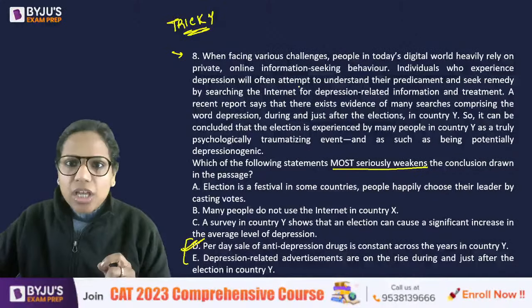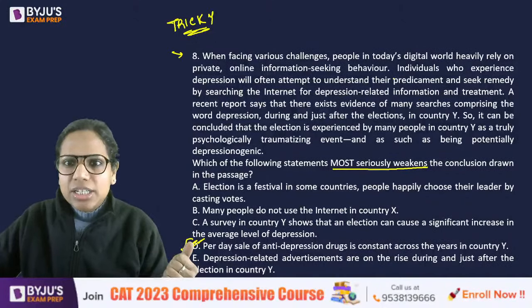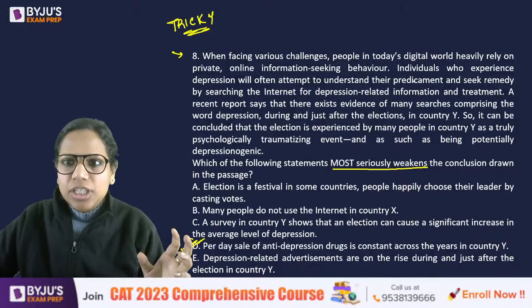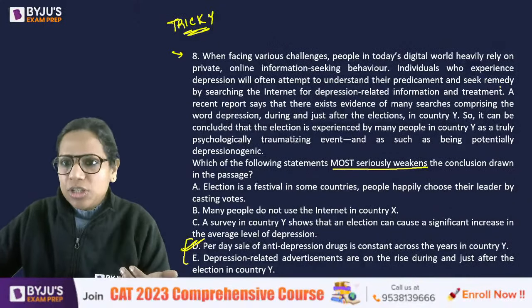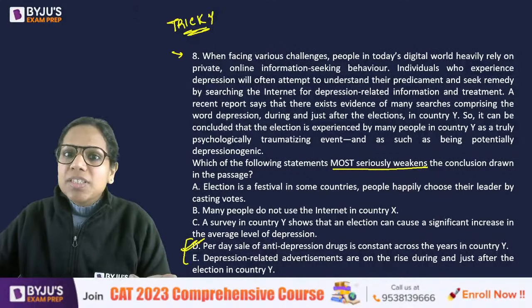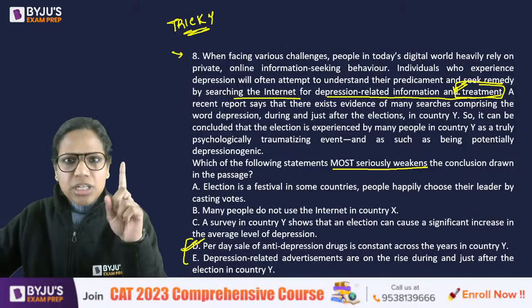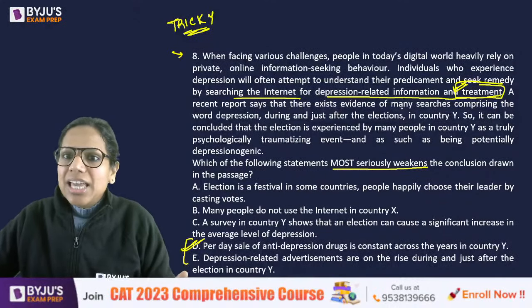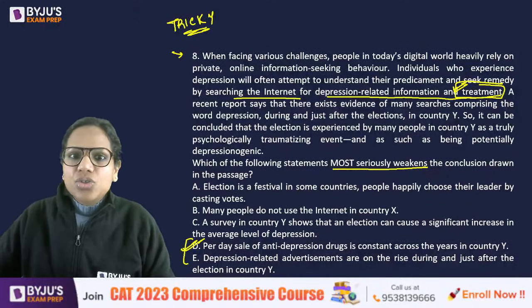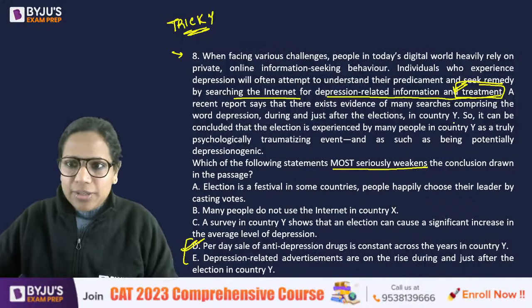See this. Now these people, what are they looking for when they search the internet? See, the individuals who experience depression will often attempt to understand their predicament and seek remedy by searching the internet for depression related information and treatment. So treatment is also an essential part, right? A recent report says that there exists evidence of many searches comprising the word depression during and just after the elections in country Y, right?